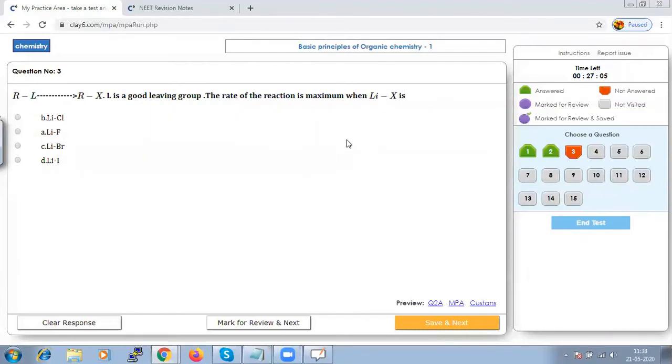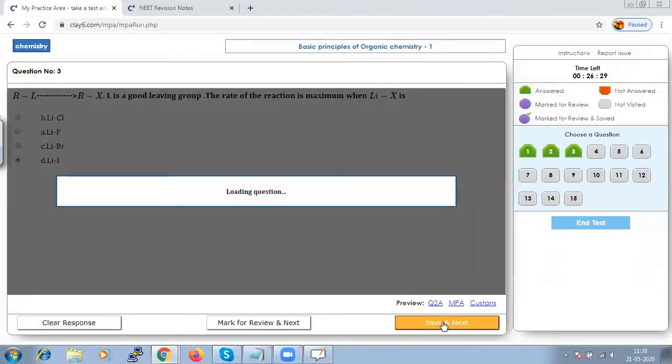Once again the same concept applies. I is a very good leaving group, so the bond between L and I is very weak, and it can be broken very easily compared to the other bonds in the available options. So option D should be the right answer. Let us save that and go to next.